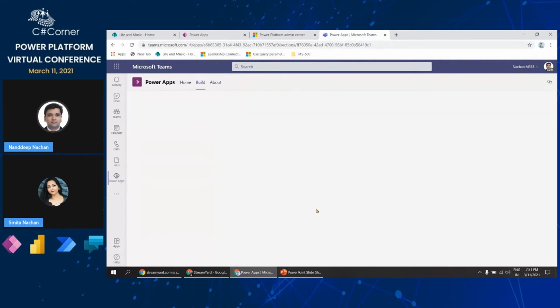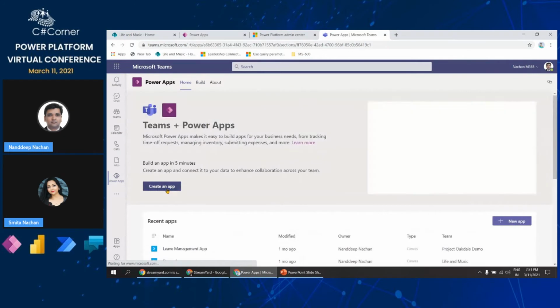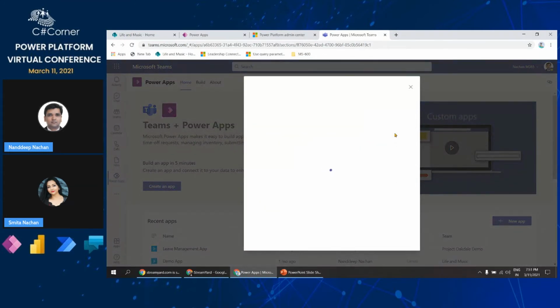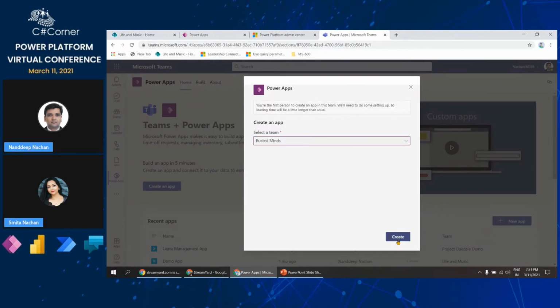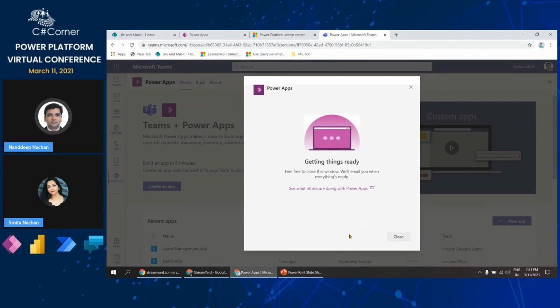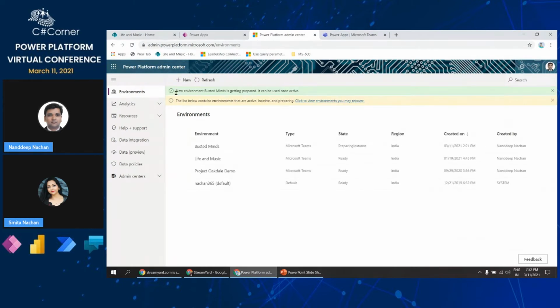So with that, let's go ahead. What we can do from here is click see all, and from here we'll be able to create something called tables. Or maybe I will go back and create the app, so that it will be easier for you to understand. Let it take the time, not an issue. So maybe I will create an app for Busted Minds. I will click create. What happens in the background is that it has started the process of creating the environment. If I keep refreshing here, it should create that environment very soon. Now you see that the new environment has been prepared with the name of my team.